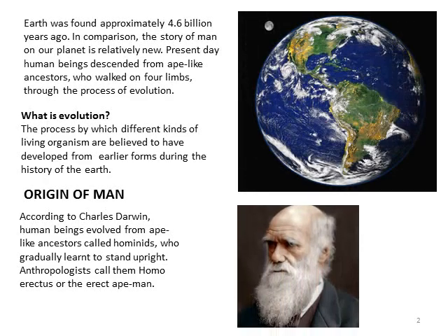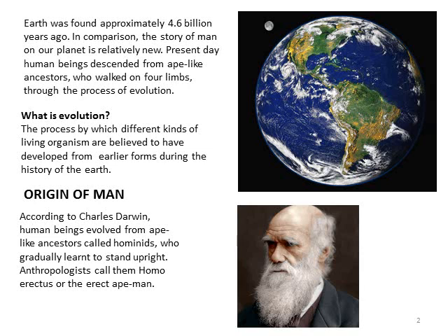What can you see in the picture here? This is the picture of Earth. Earth was formed approximately 4.6 billion years ago. In comparison, the story of man on our planet is relatively new. Present day human beings, that is we, descended from ape-like ancestors who walked on four limbs, through the process of evolution. Let me first explain to you who were early man. Early humans were hunters and food gatherers.